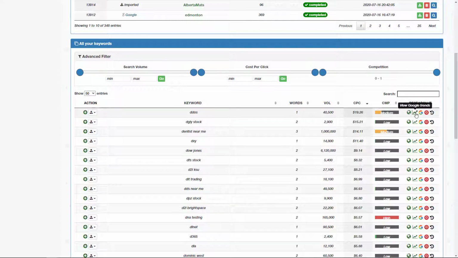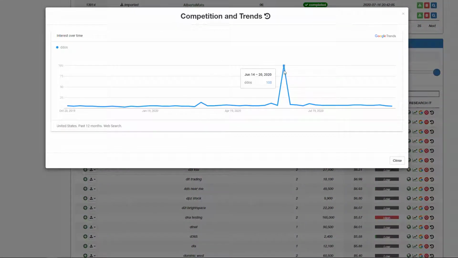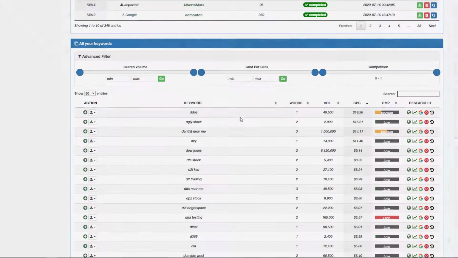And a couple of the things we can do is look at the Google Trends for DDoS keywords. You can see it really spiked in June. So this is the Google Trends for this keyword over the past 12 months. You can see it's pretty consistent, except it did have a big spike in June, so something must have happened.